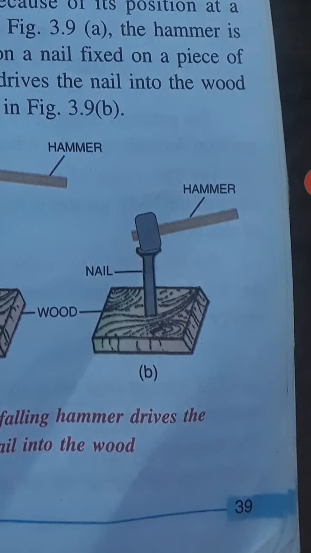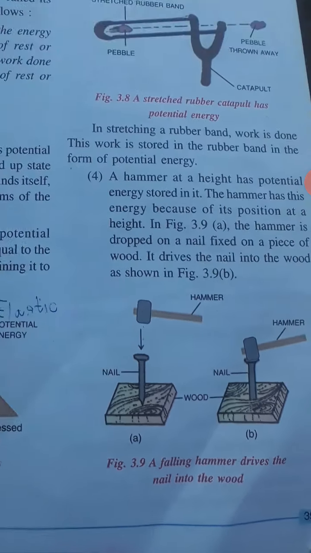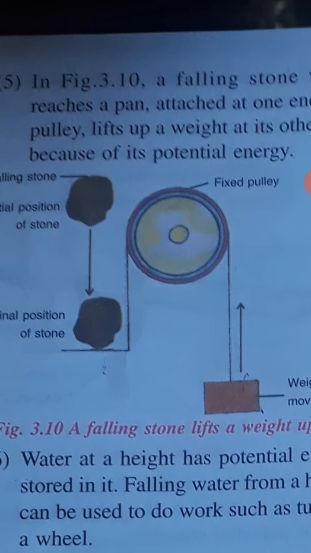And when it falls on this nail, that potential energy is converted into work, and see, it can push the nail into the wood. So this hammer, because it is taken up to a height, has stored potential energy. Okay, you see here another example.